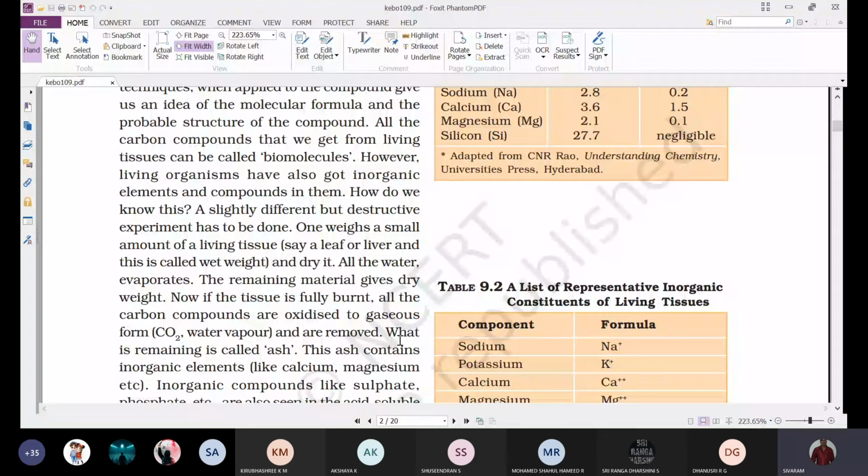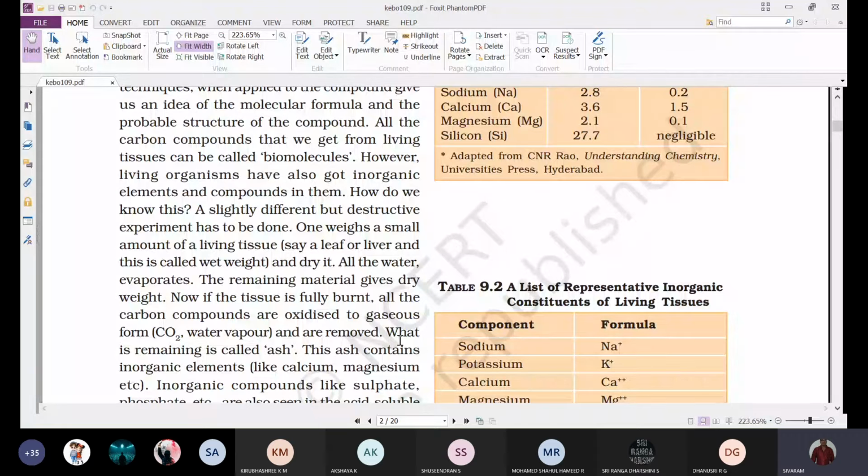So how to analyze this? The procedure we have described, that is taking the tissue, grinding with trichloroacetic acid into a thick slurry or paste, filtering it and collecting the acid soluble fraction and acid insoluble fraction, is all meant to analyze the organic compounds present in the living organism. Then how to analyze the inorganic compounds and elements present in living organisms? For that, there is a slightly different procedure we have to follow.